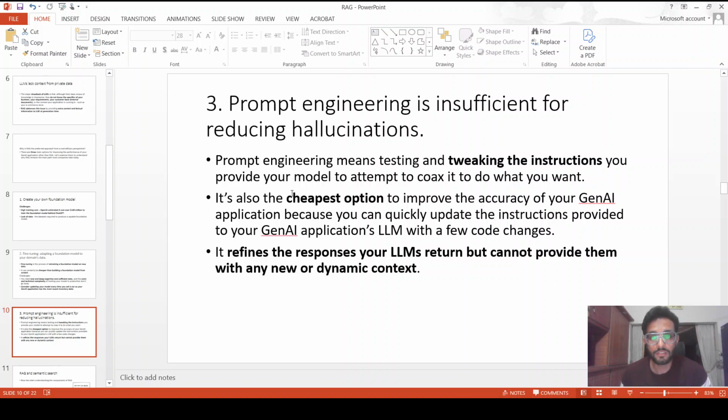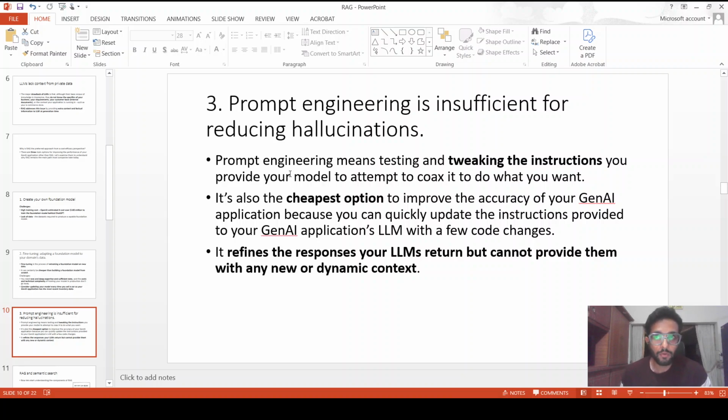The third option, which is the most basic one, is prompt engineering. You can think, let's say if you have 1,000 documents, why can't you just pass all of them as a part of the prompt? The reason being the LLMs have a limited context window, so you just cannot throw everything at it. The context window will overflow, and you will in fact get an error, and you will not be able to get the answer.